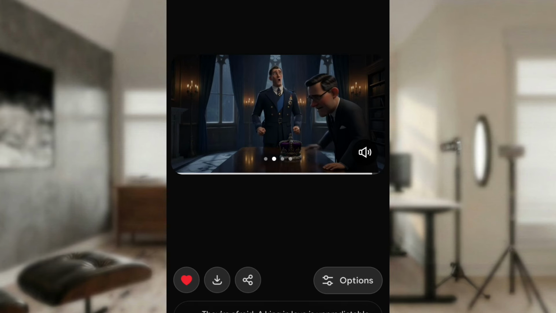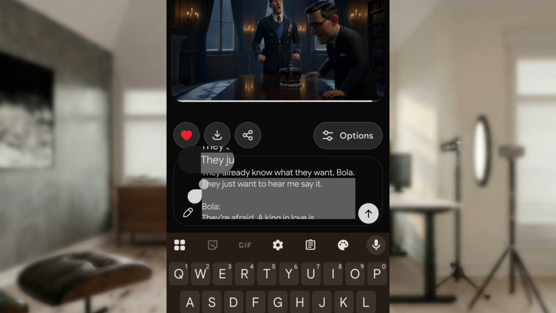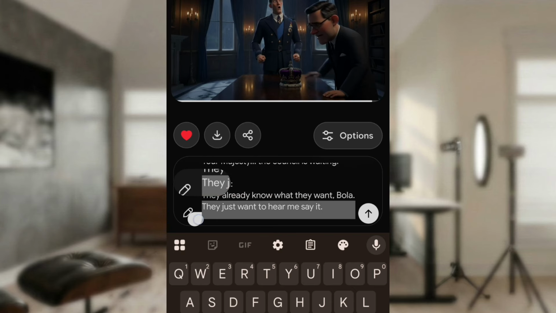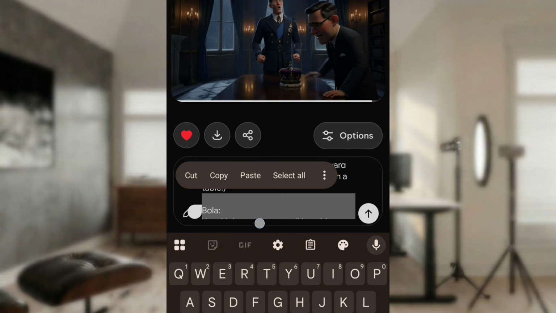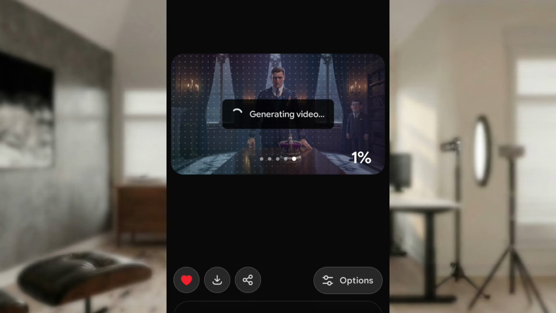There are other parts. Edward, bitter laugh. Okay, this part. After Bola said they are free, the king in love is unpredictable, Edward laughed. This part did not play, so we are going to edit our prompt. Take out the ones that played. Take out the ones that you heard in the clip, and leave the ones you did not hear, because you want to hear it. I'll just enter the prompt.